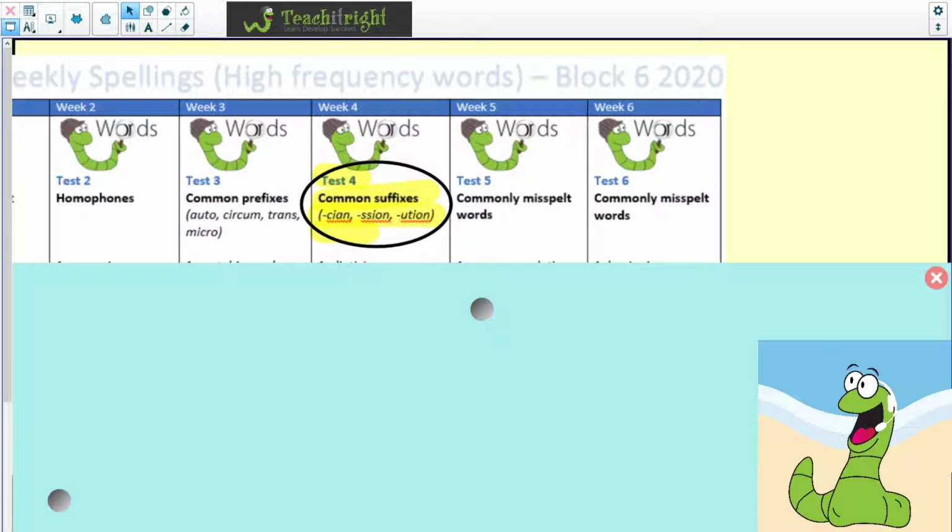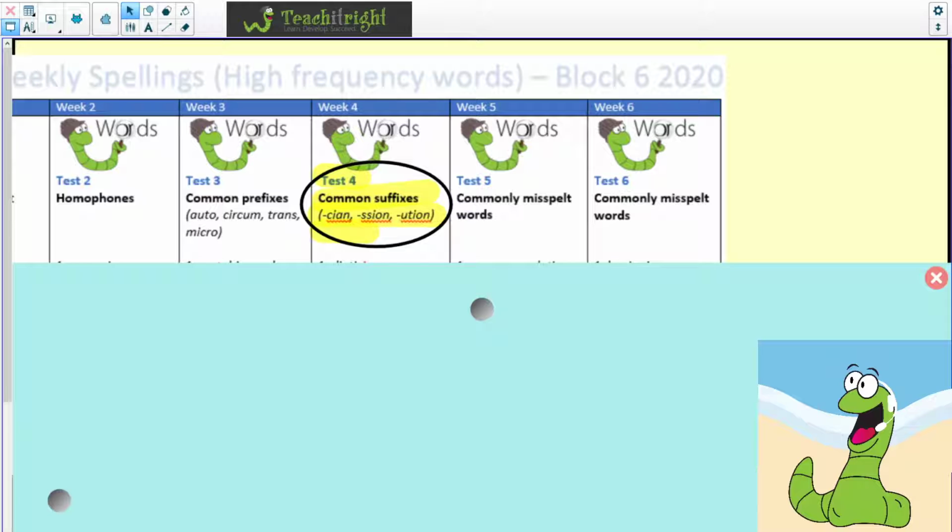Question 3, physician. Physician. Number 4, I'd like you to write the word politician.